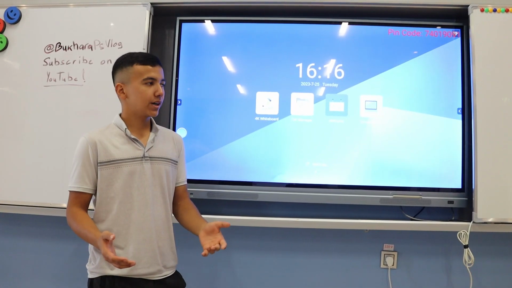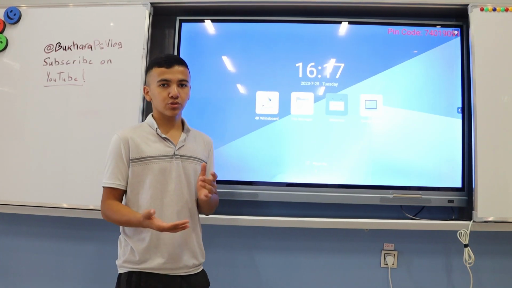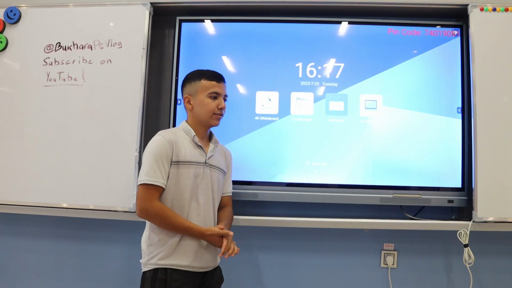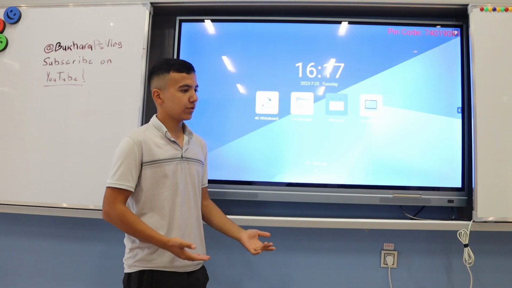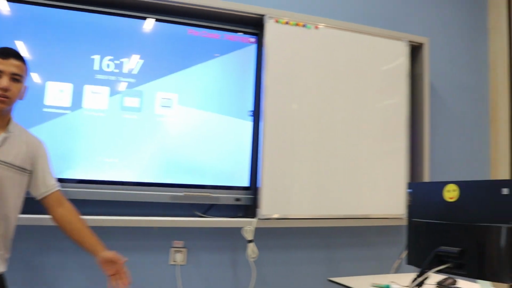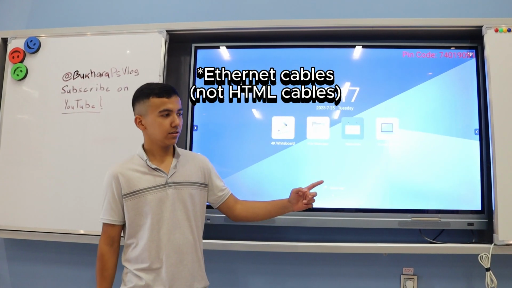Another essential feature you might need is screen share. If you want to connect your laptop to mirror it to the smartboard, there are basically two ways to do it. The first way is if you have your laptop right here, or if the teacher's PC is located just near it, you can use an HDMI cable.